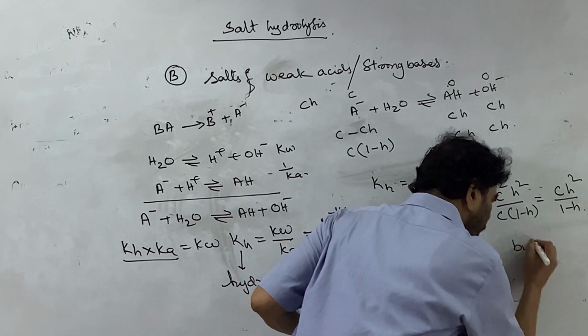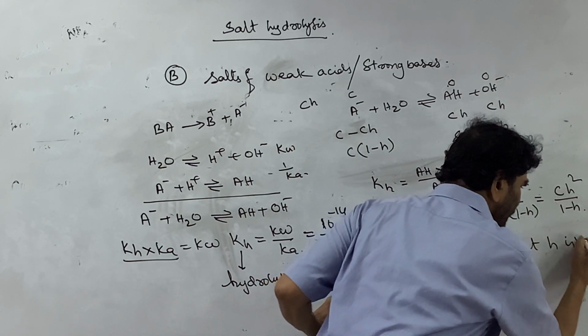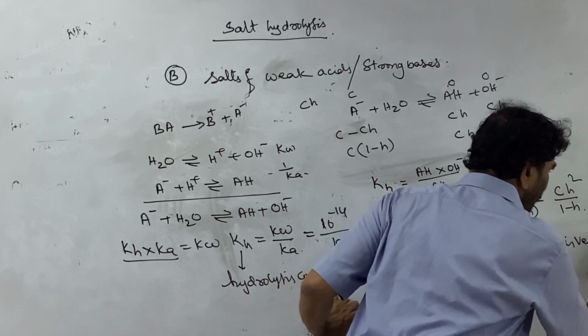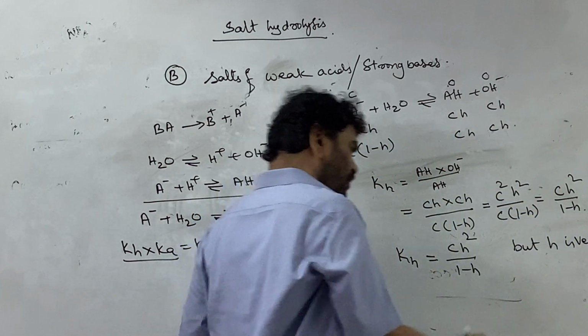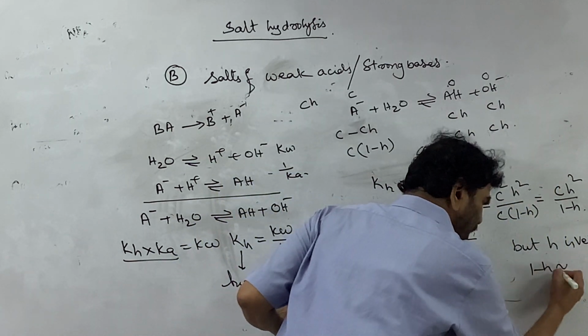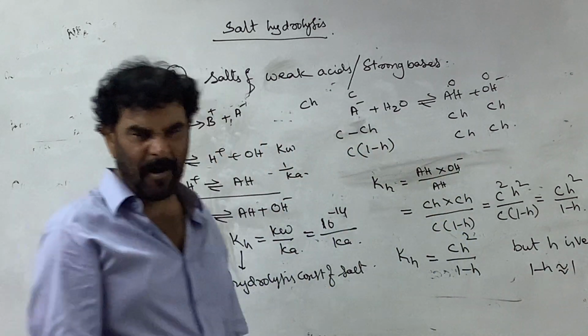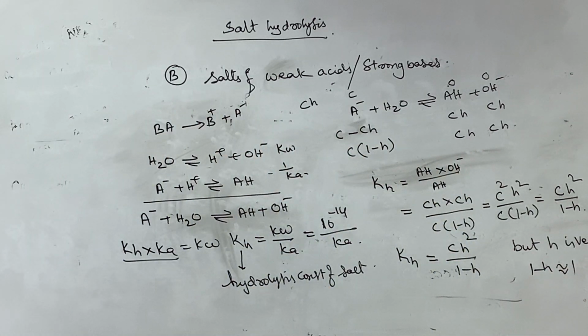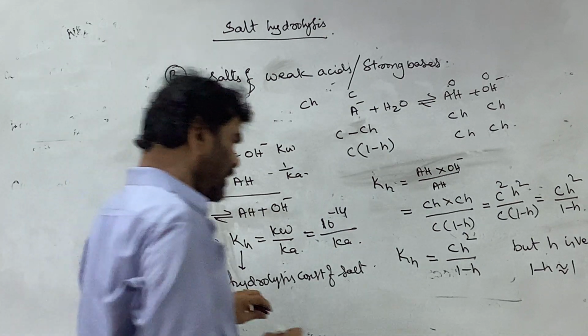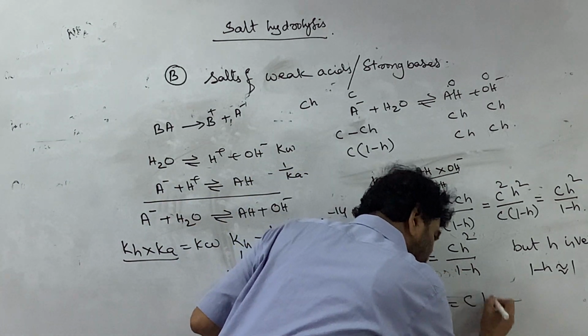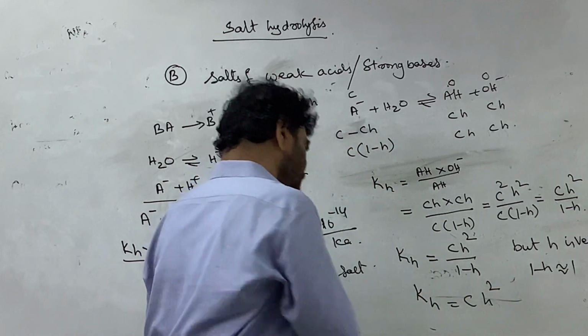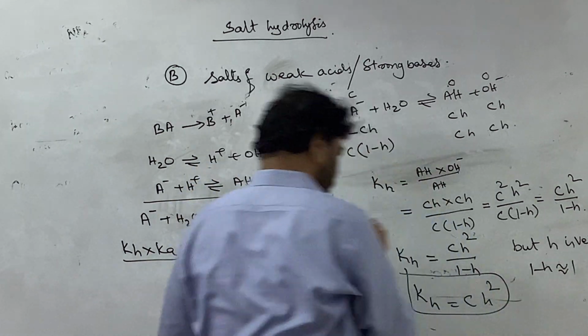But h is very small, or you put the condition that h is very small, so 1 minus h is nearly equal to 1. Degree of hydrolysis is very small. Therefore, Kh is equal to C into h squared. This is another relation.